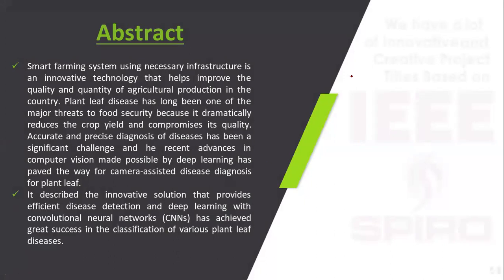Here we take a plant leaf disease image dataset, and after that we predict the quality of the crop.